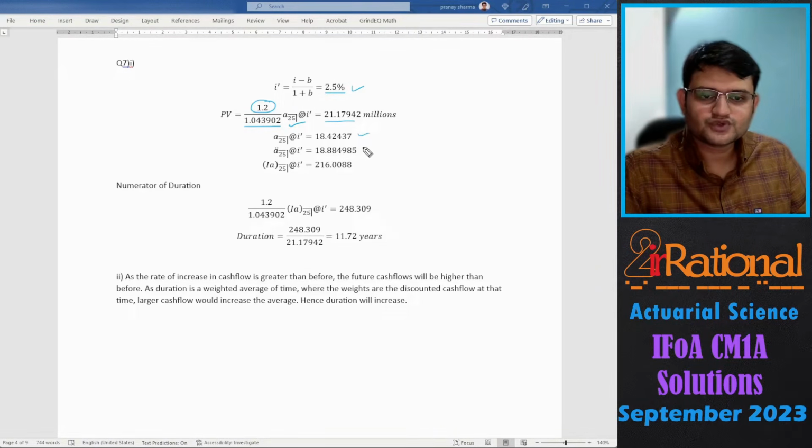So here I have shown all the things that we are calculating. Because for duration in the numerator we will then require (IA)25 at the same rate of interest of i dash. So the duration comes out to be 11.72.